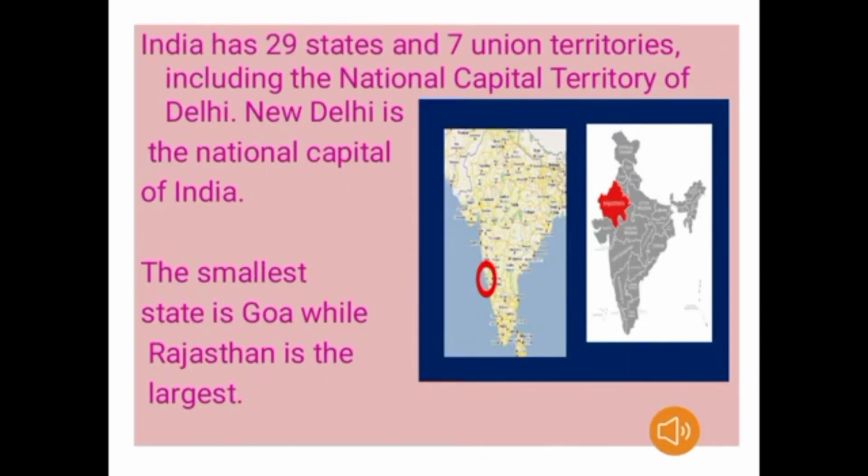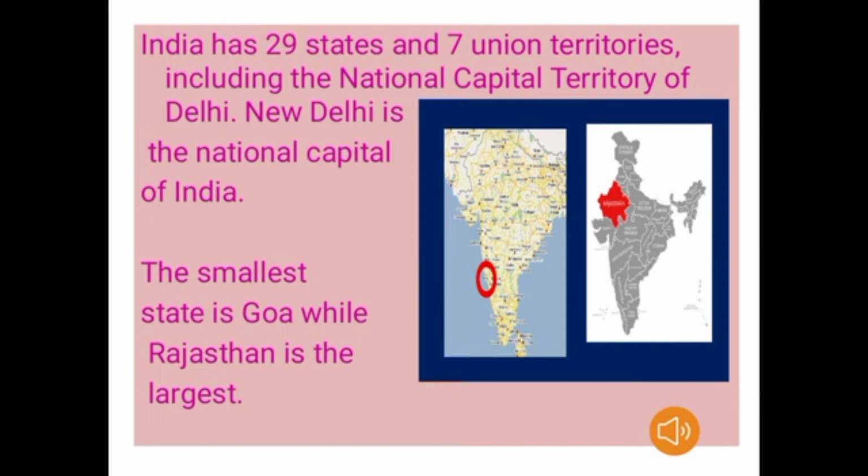Next, we know that India has 29 states and 7 union territories, including the National Capital Territory of Delhi. So boys, remember one thing.